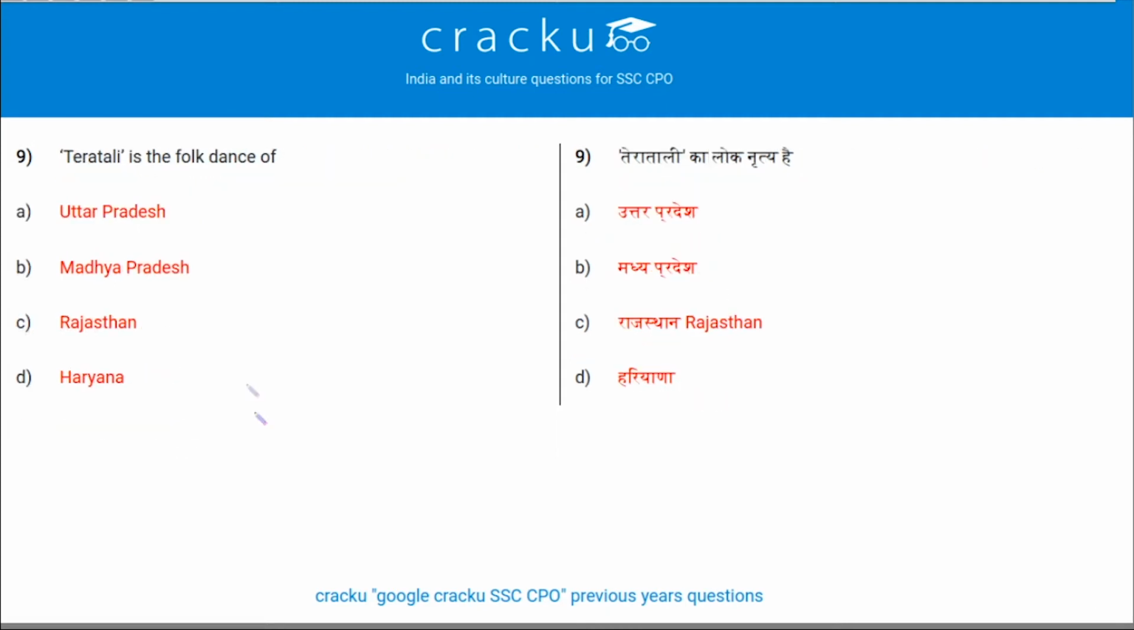Next question. Teratali is the folk dance of, so it is the folk dance of Rajasthan. Option C is the correct answer.